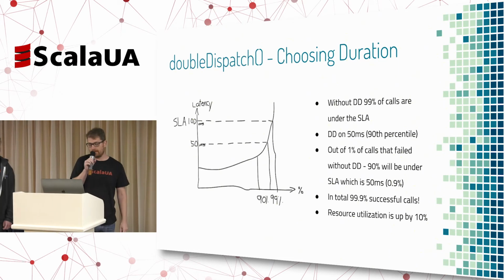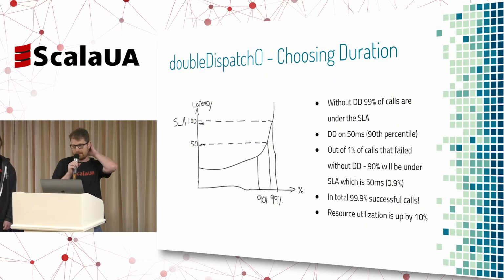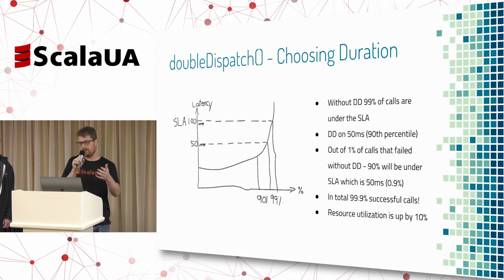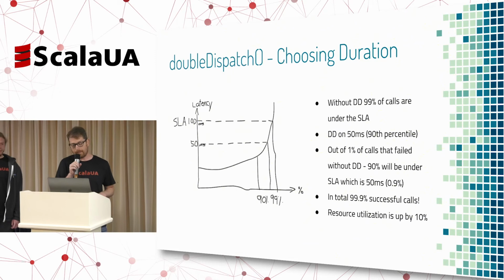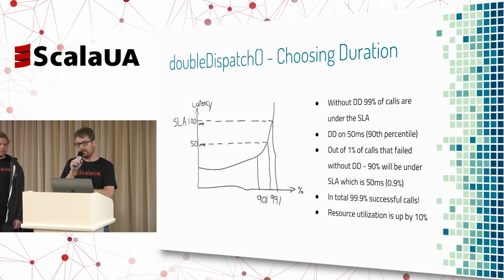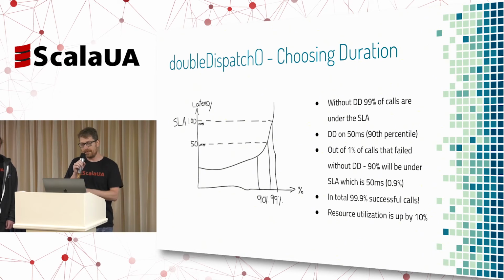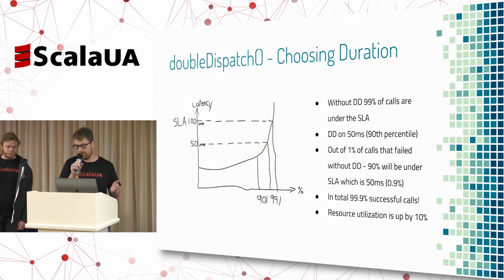Okay, so let's take a more elaborate example, and this one is complicated, so hang in. What we see here is a graph that depicts the distribution of latency when we call a remote system, right? So basically what we see on the x-axis here are the percentiles, and on the y-axis is the latency, measured in milliseconds in this case, okay? Make sense? Excellent. So what we see here is that the greater the percentile is, the longer the latency is, which makes sense, right? We always have a long tail of long calls that take basically forever.